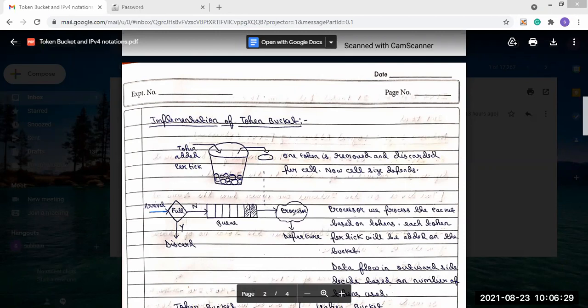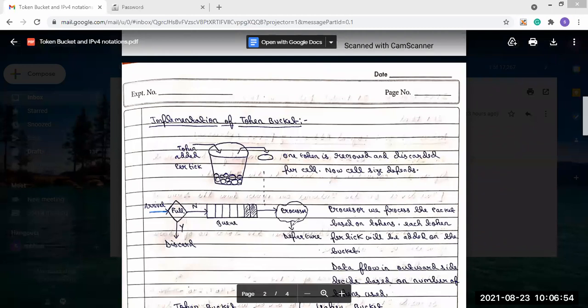So the data flows outward based on the tokens used. This is the concept of our token bucket algorithm. Is it clear to everyone? Okay, so it is based on the token.